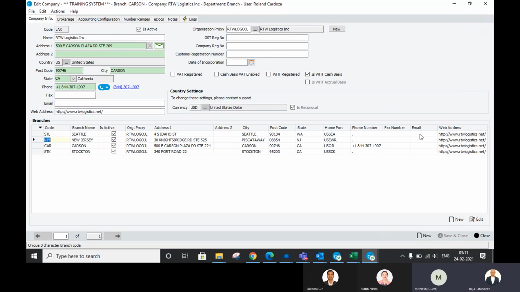And email address? Why do you need an email address? See, it's optional. You can give the email address of your branch, if you have it branch-wise, or info or something. We have a group email ID for internal communication, and everybody has their own respective email ID. We don't have a branch specific email ID. Then leave it blank if you don't have it.